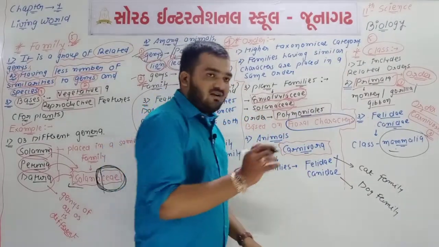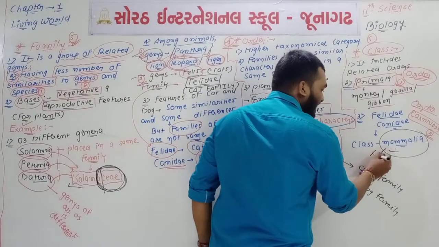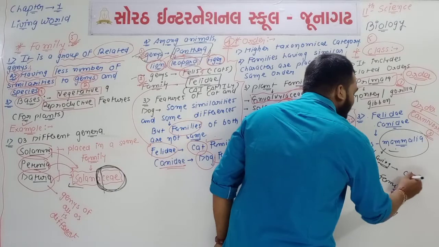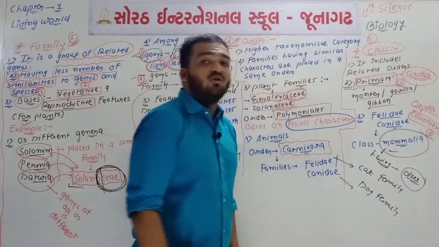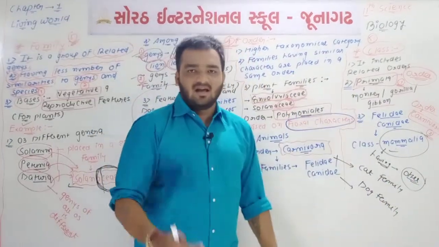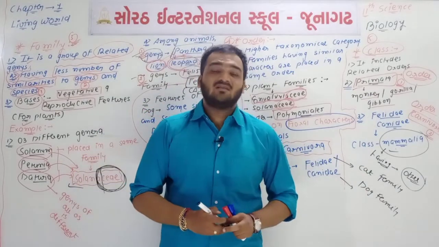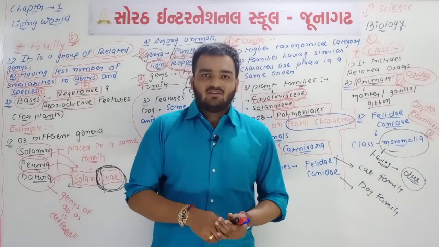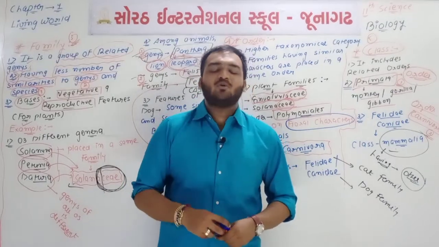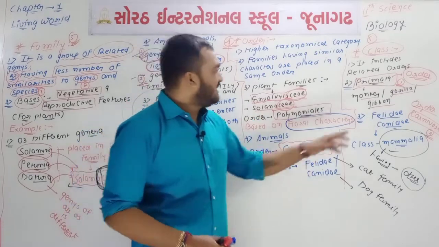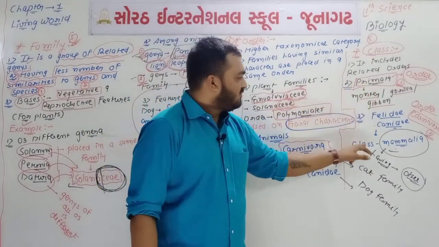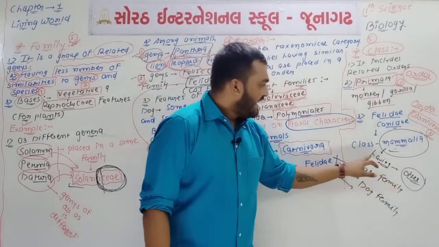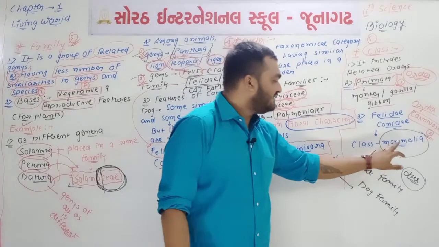And this class Mammalia has other orders too. Like order Cetacea means aquatic mammals. Then order Chiroptera, including bats like Megachiroptera and Microchiroptera. So in this question of class, two different orders are there, Primata and Carnivora, and one class is there. The name of the class is class Mammalia.